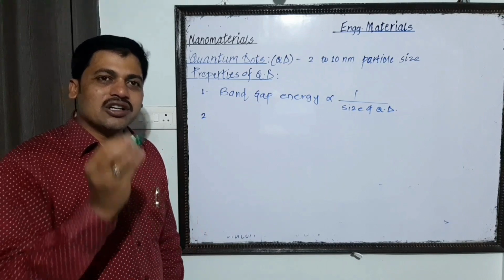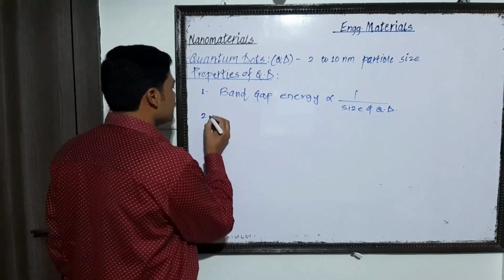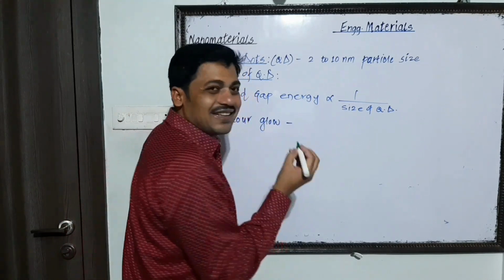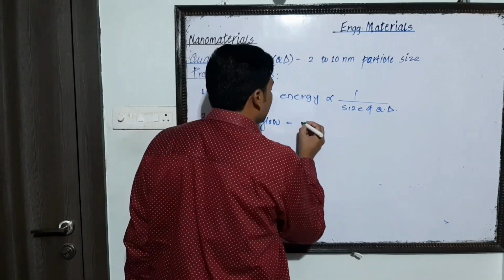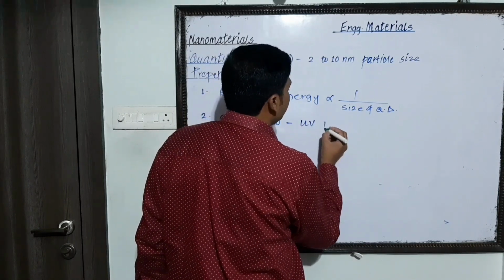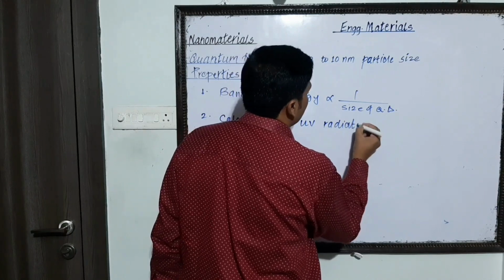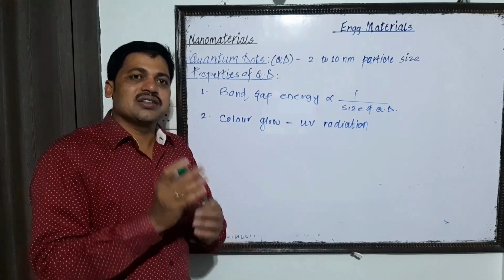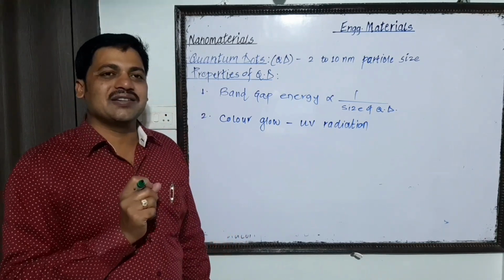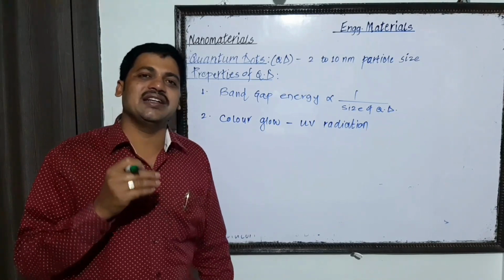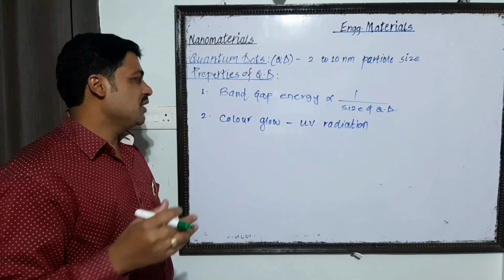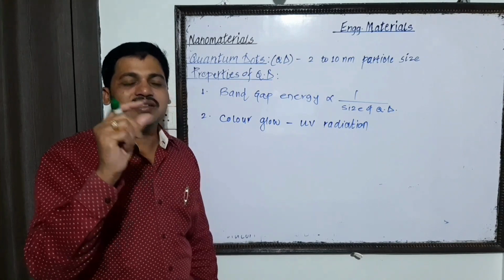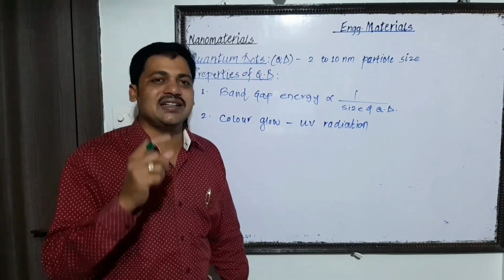The second important property: quantum dot shows a color glow when it is illuminated by UV radiation. That means if we pick up the quantum dot nanomaterial and pass ultraviolet radiation through it, it emits color according to the size of the quantum dot.